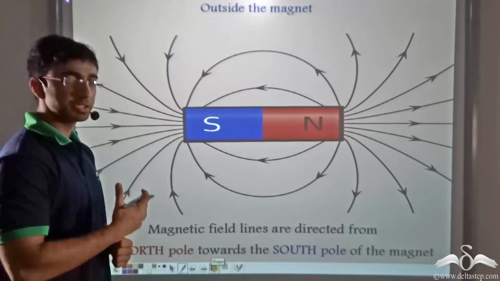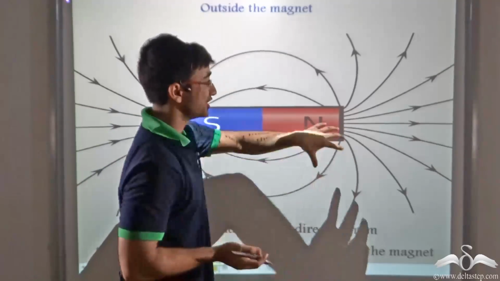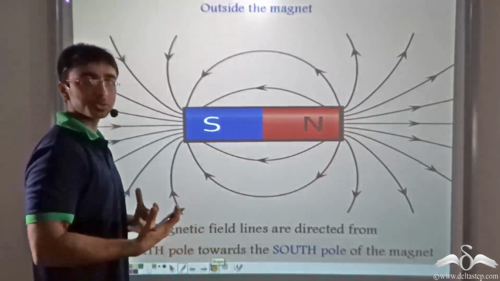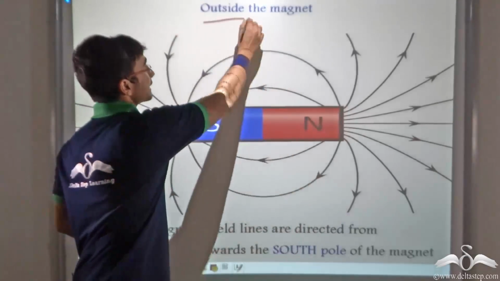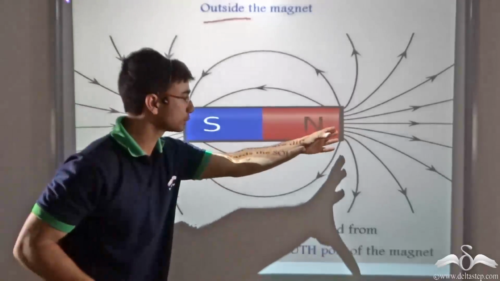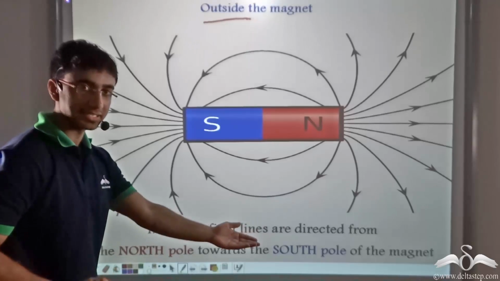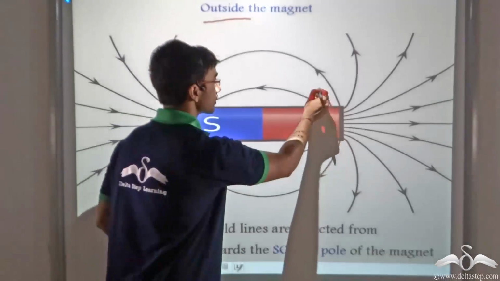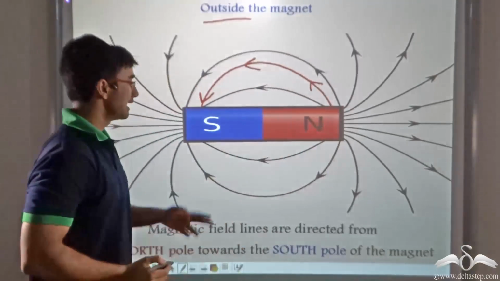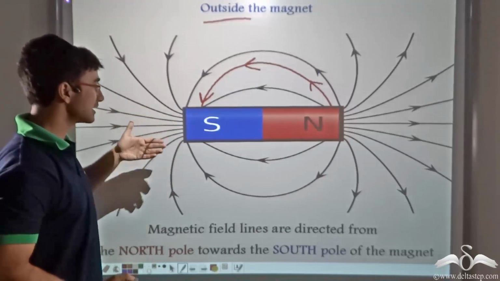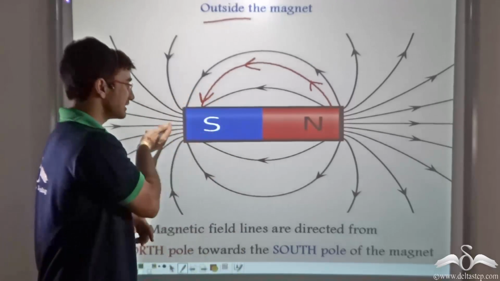So experimentally it has been found out that magnetic field lines start from the North Pole, or they are generated at the North Pole. In other words, we can say that magnetic field is generated at the North Pole, and outside the magnet they travel from the North Pole all the way to the South Pole. So as you can see, magnetic field lines are directed from the North Pole to the South Pole outside the magnet, and at the South Pole magnetic field lines are entering the magnet. Now what do you think happens to the magnetic field lines once they enter the South Pole?